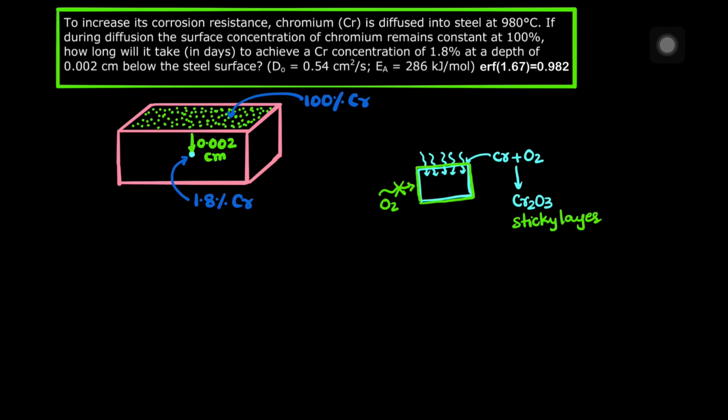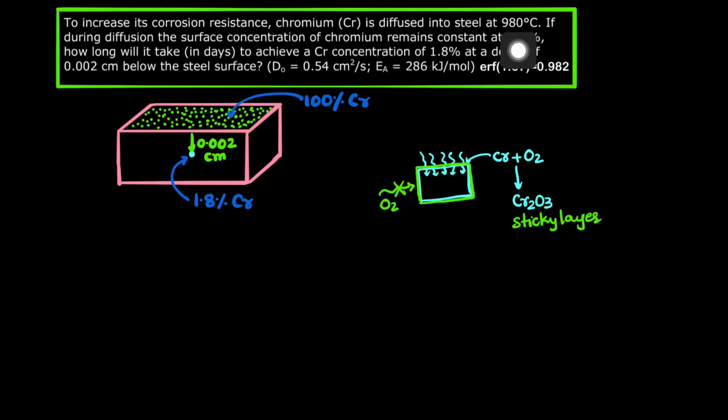Now, we need to diffuse the chromium inside that specimen. So next, we have the chromium diffused into steel at 980 degrees centigrade. Why do we need high temperature? Because at high temperature the rate of diffusion will be more. If you want to diffuse chromium at room temperature, that will be very difficult, and the rate will be extremely slow.